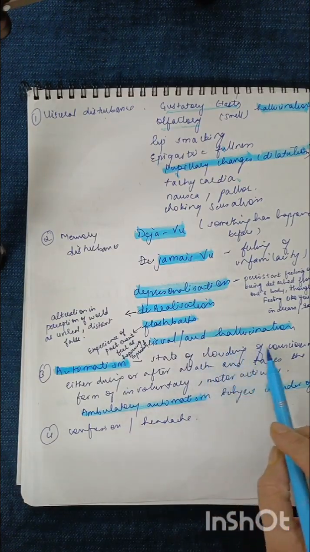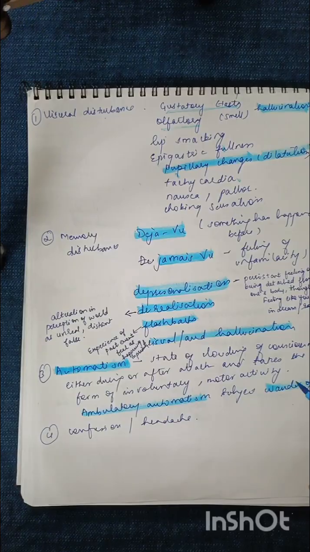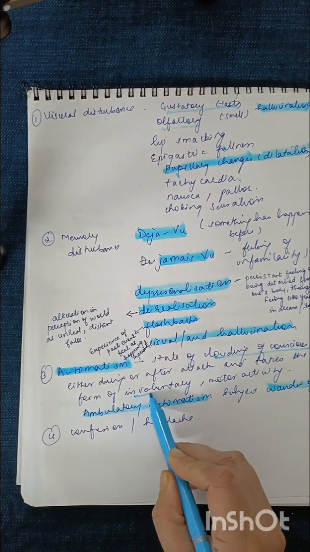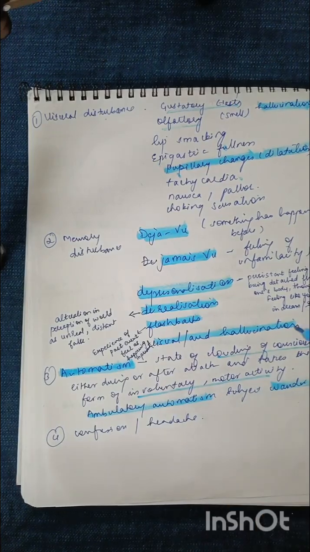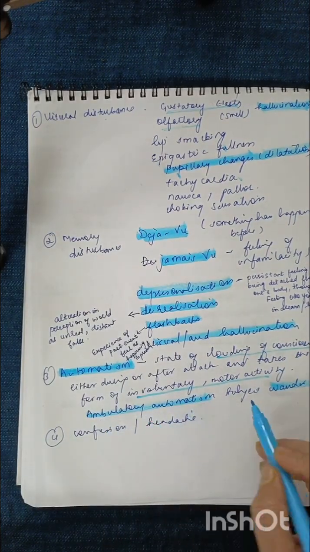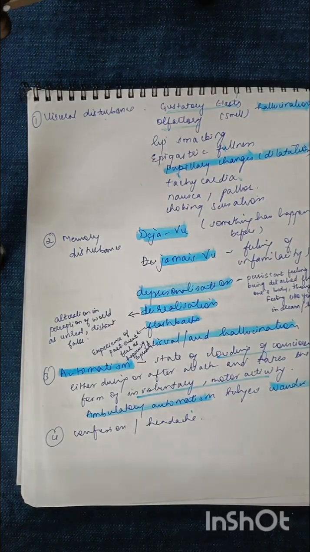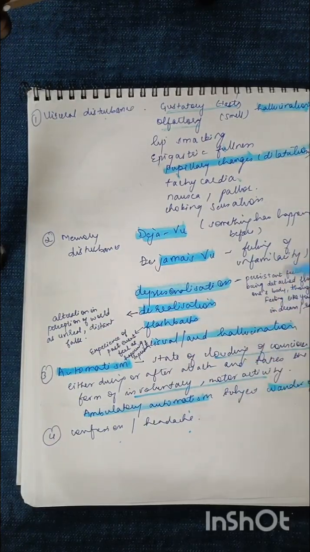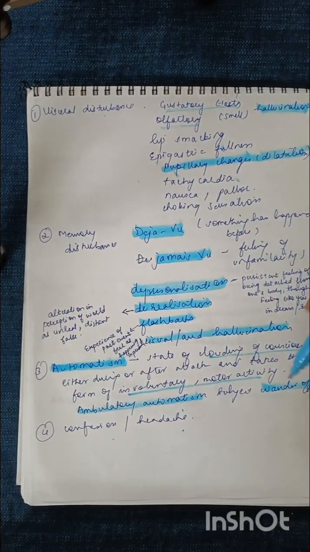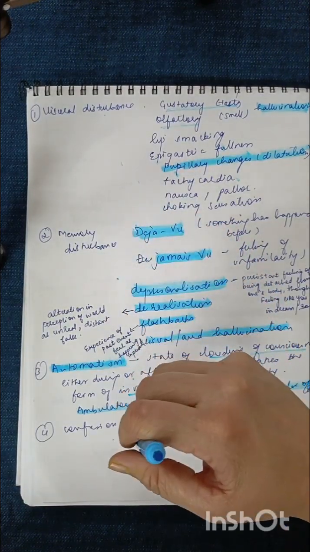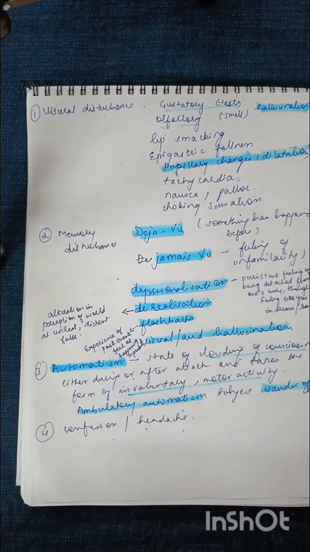That is, there is clouding of their consciousness. They don't realize what has happened. So an involuntary motor activity starts happening, which is not under their control. And most commonly seen is ambulatory automatism. That is, a subject wanders off. He goes off from the house, and then it is very difficult to find them. So of course confusion and headaches are also there. So the disturbances this episode or the patient suffers are visceral disturbances, memory disturbances, automatism, and confusion and headaches. Fine.